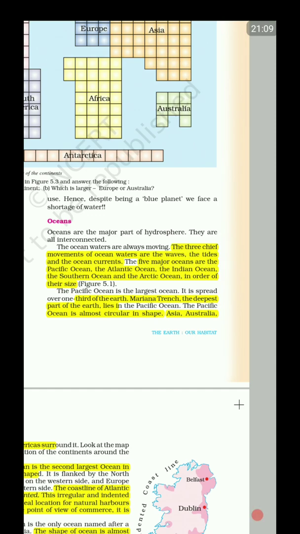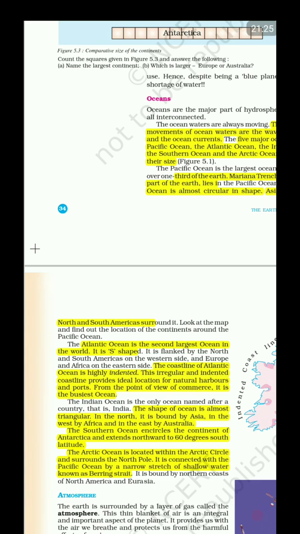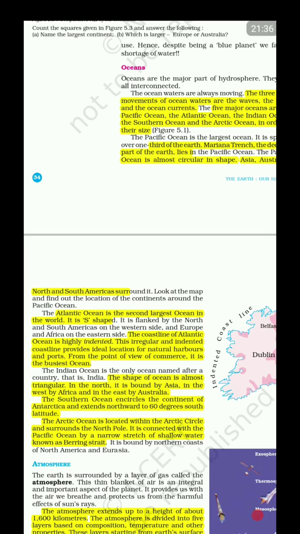The Pacific Ocean is the largest ocean, as already told. One third of the Earth is covered by the Pacific Ocean, and the Mariana Trench, the deepest part of the Earth, lies in the Pacific Ocean. The Pacific Ocean is almost circular in shape. Very interesting to know that, right? Asia, Australia, North and South America surround it, right? And that is the Pacific Ocean, and not the Antarctica, and neither Africa, neither Europe. Okay, the Atlantic Ocean is second largest ocean, and it is S-shaped.